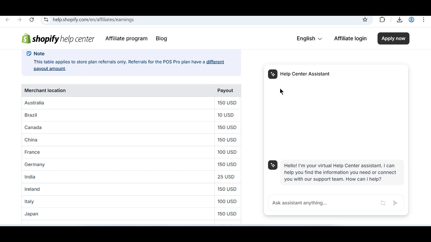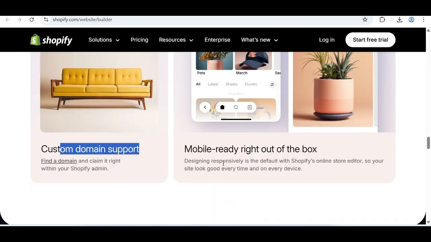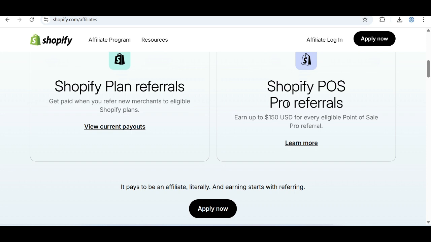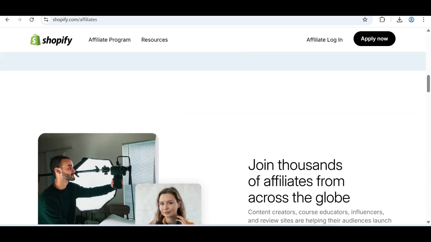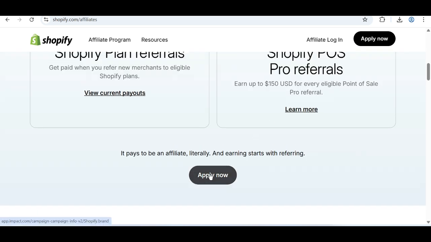Now let's see if you go to mobile ready. Now Shopify point of sale, you can see pro referrals: you can earn up to 150 USD per sale. It's also the same as the payout plans I have described. So what we do now is join the affiliate program, and you click here. Because you want to apply, you have to click apply now.